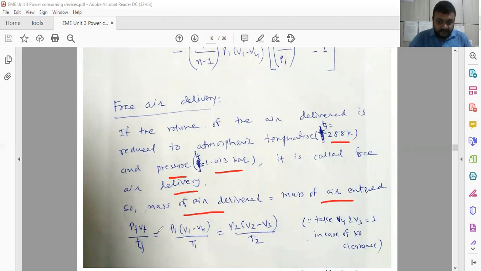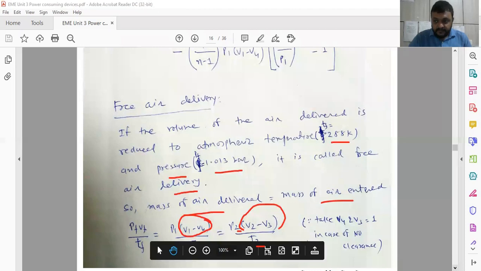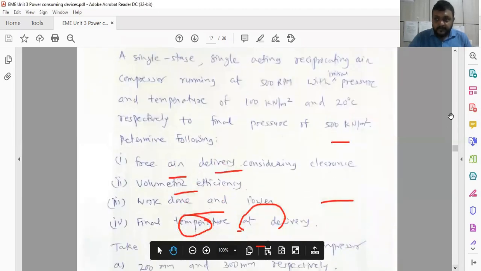So PV by T: PF, the final volume VF, is V1 minus V4, divided by T1, equal to P2 V2 by T2. That is, P1 V1 by T1 is equal to P2 V2 by T2.